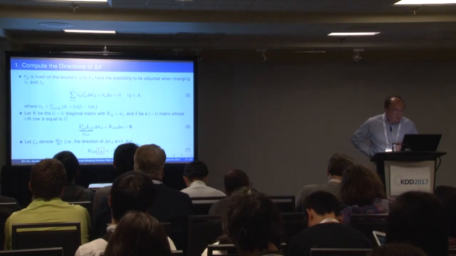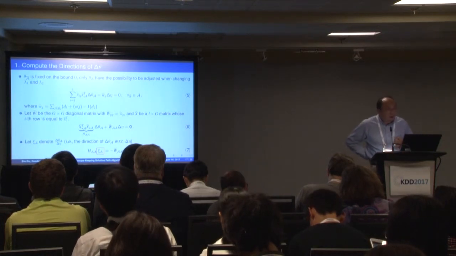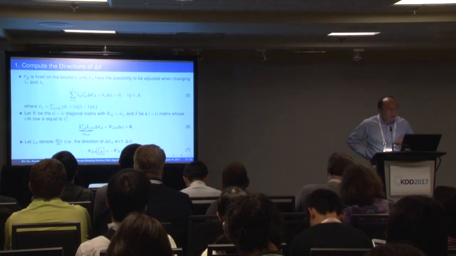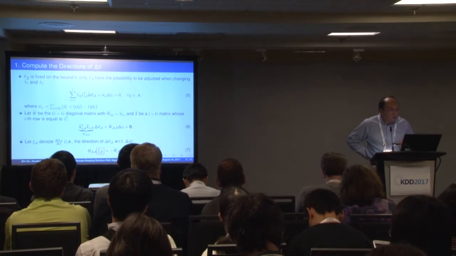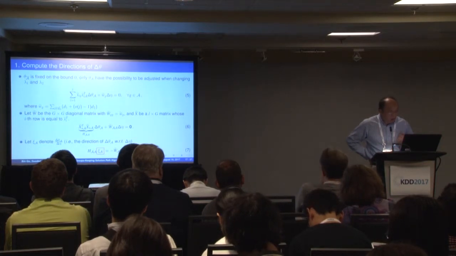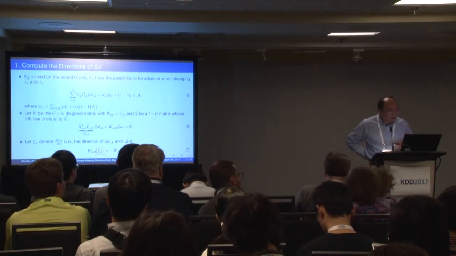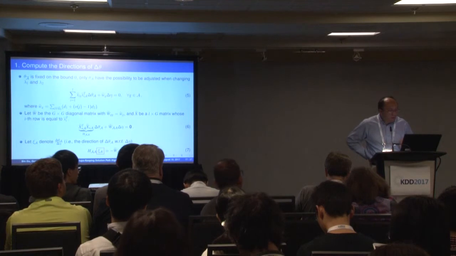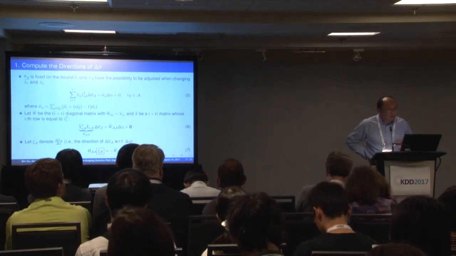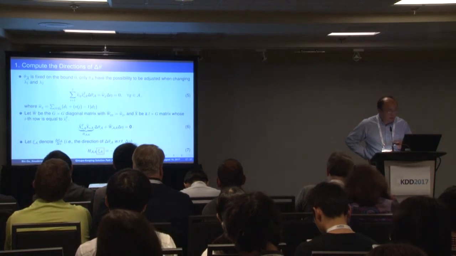First, how to calculate the direction of the delta theta. Because for theta values equal to 0, we don't need to consider them. So we only need to consider the theta group values that are still in the active set. In this case, for the first optimality condition, we can calculate the gradient. So we can find the direction. That's equation 5. We can find the relation between the delta theta and the delta eta.